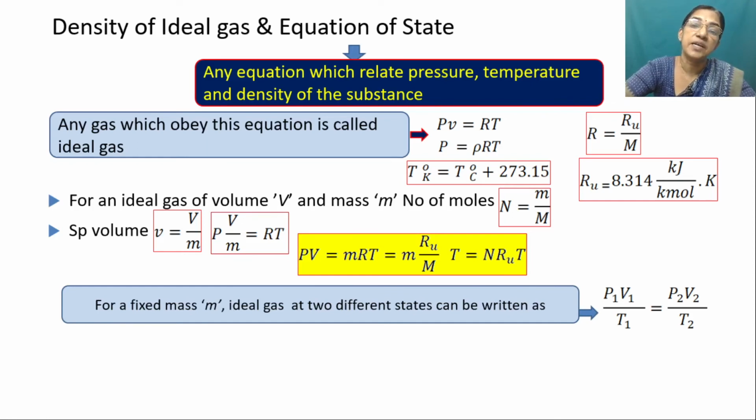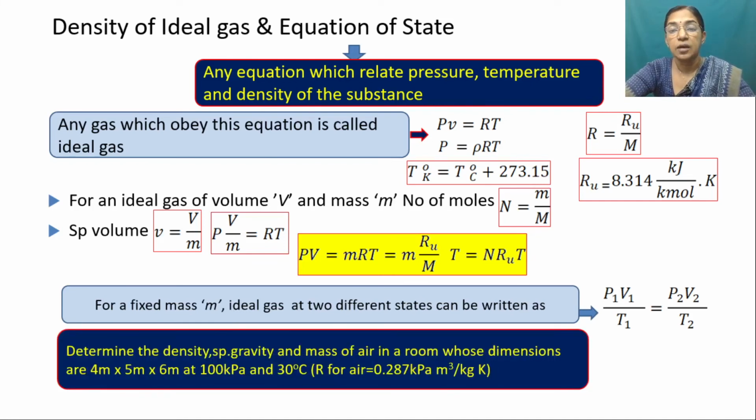Now this can be explained with an example. We can consider the density of air in a room by using this equation of state. So room size is given here and pressure is given and R for air is given directly, and temperature is given in degree centigrade, so we can convert that into degree Kelvin. So we can utilize this equation. Pressure is given, R is given, T is given. So you can calculate rho as rho equal to 1.17 kilogram per meter cube.